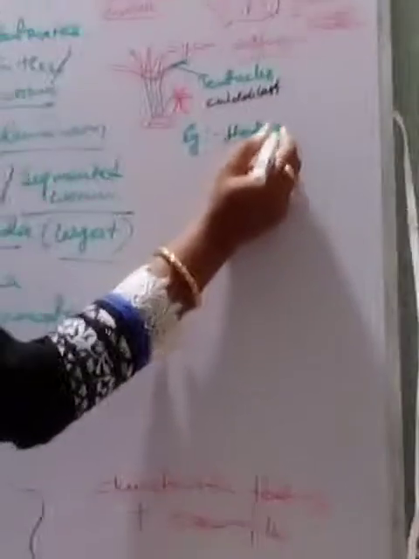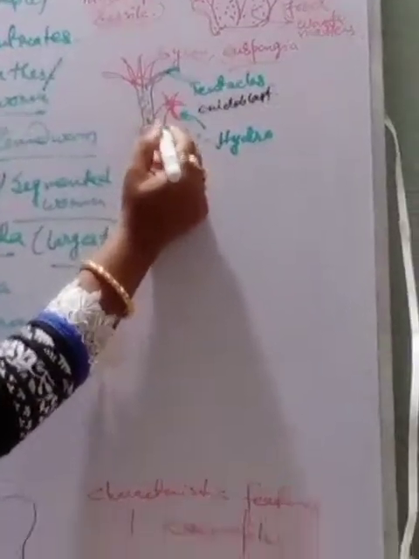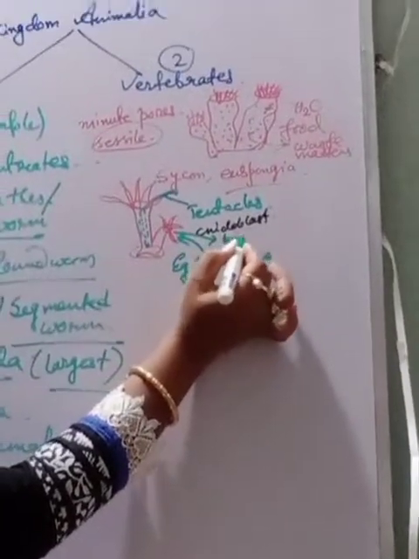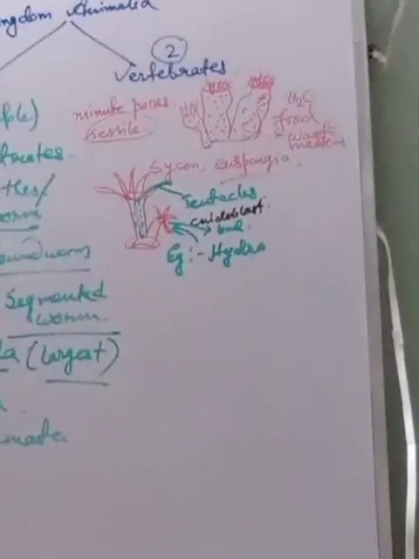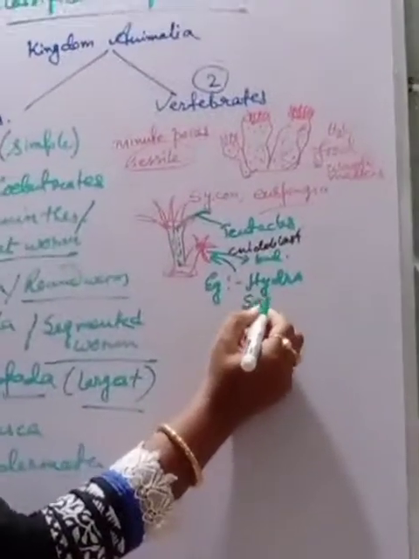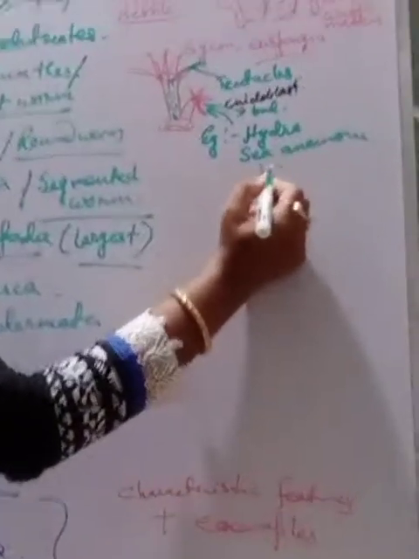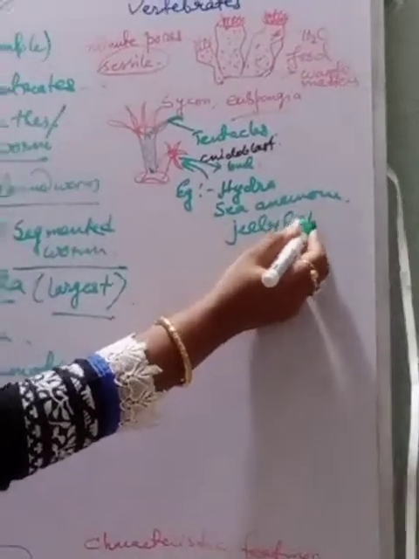Here I have drawn the structure of a hydra. This one is a bud. This is called the bud of hydra. And here is a hydra. More examples are sea anemone, and the most popular is the jellyfish. I hope some of you might have seen the jellyfish on the coastal beaches.